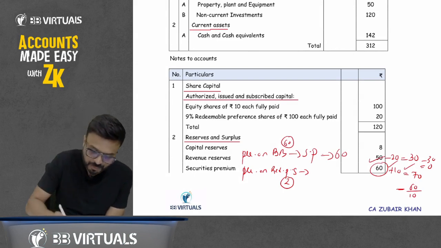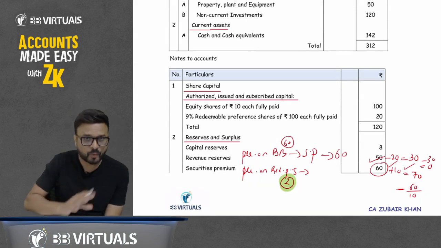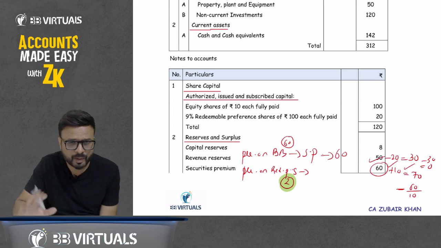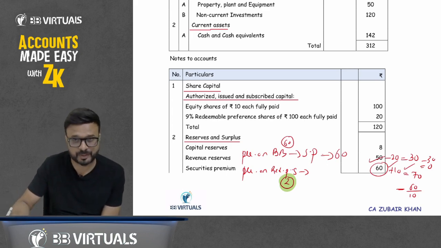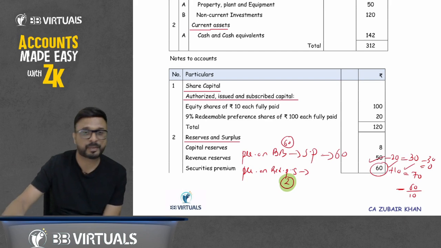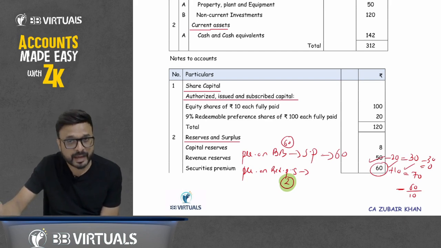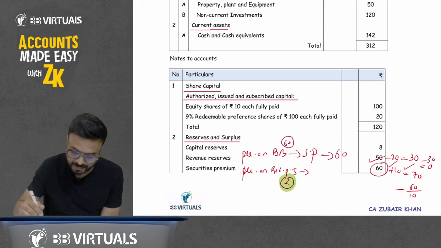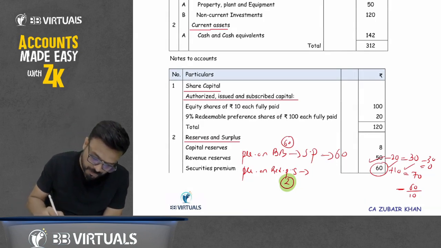Now this 2, as I said earlier, I don't want to utilize against the securities premium account. But I have no other option but to write off this premium on redemption of preference share against the securities premium account. Why? Because I don't have balance in revenue reserve. How much balance do we have in revenue reserve? We have 0 balance in revenue reserve. But we have some balance in securities premium. So these 2 also I will write off against securities premium account.